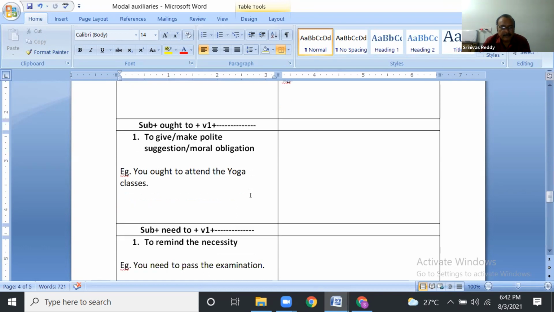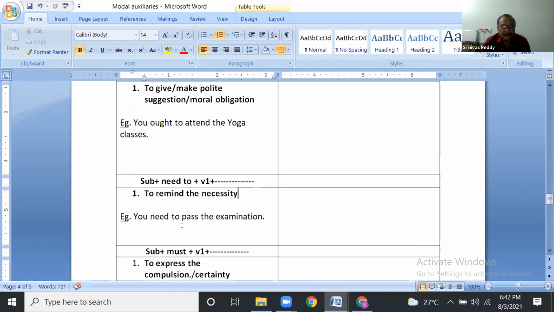Next. Need to remind the necessity. You need to pass the examination. See guys here. Right?